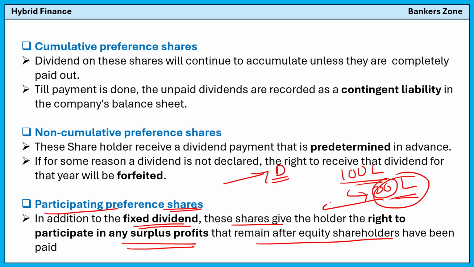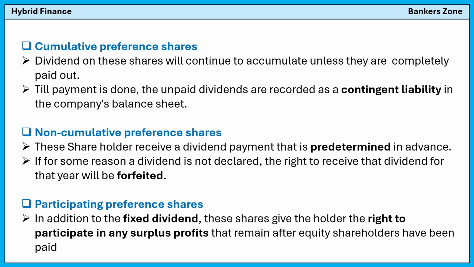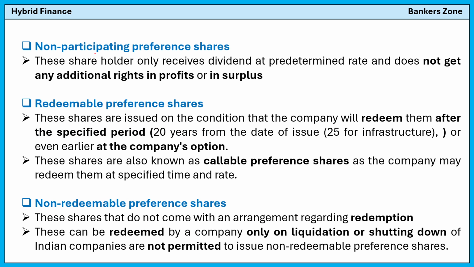So the 20 lakh can be distributed among whom? Participating preference shareholders. Why? Because the name itself indicates participating, so they can participate in any surplus profit of the company. Now see, non-participating means these shareholders only receive the dividend at a predetermined rate and do not get any additional right in profit like participating preference shares.